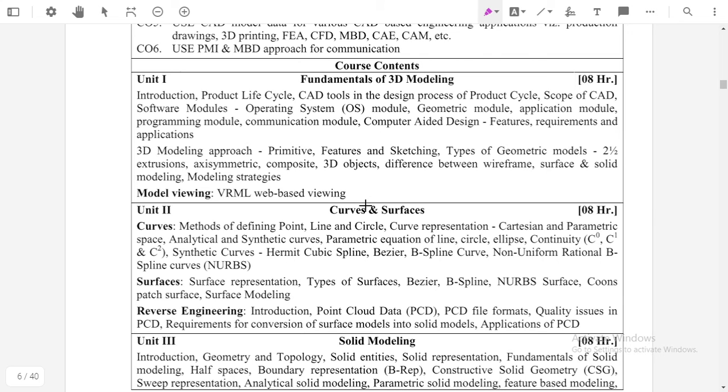So what are the different types of curves and surfaces, and how can we use these curves and surfaces to design any 3D object or any 2D object? All these we will discuss in our second unit, that is curves and surfaces.